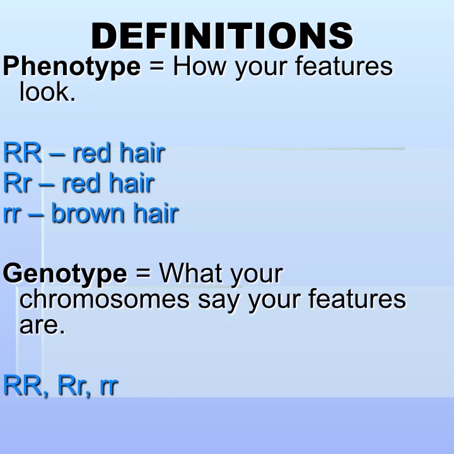So phenotype's what you look like. Genotype is why do you look like that? Are you red hair because you're big R big R, or because you're big R little r? Doesn't matter, you're still red hair, but it does matter in the genotypes.